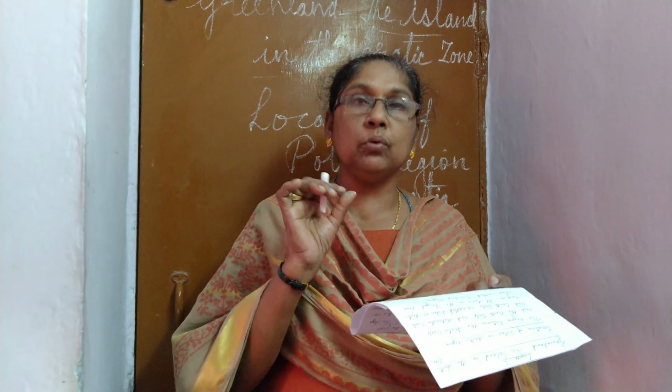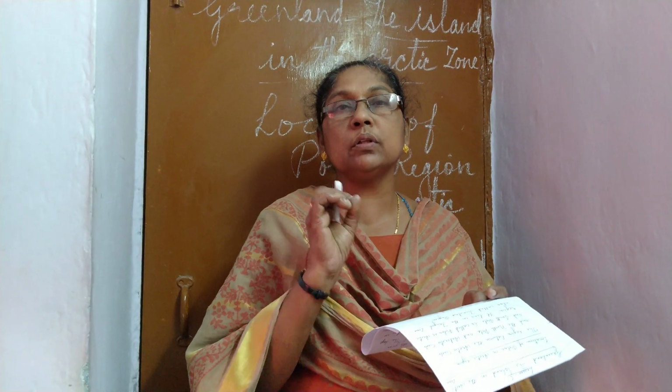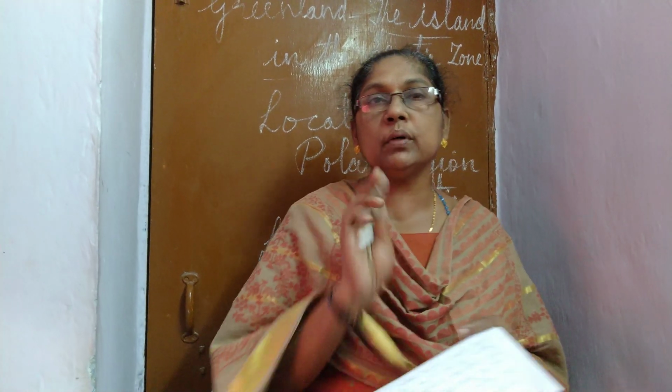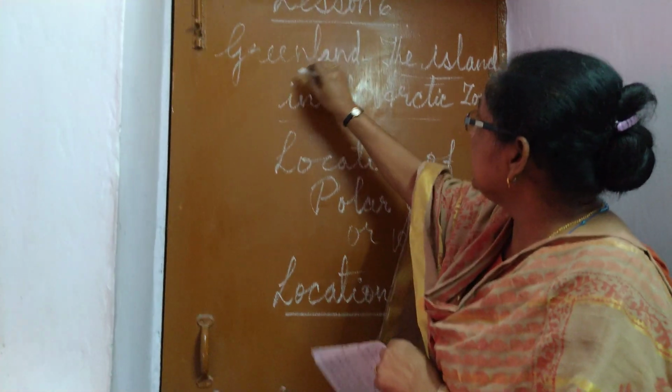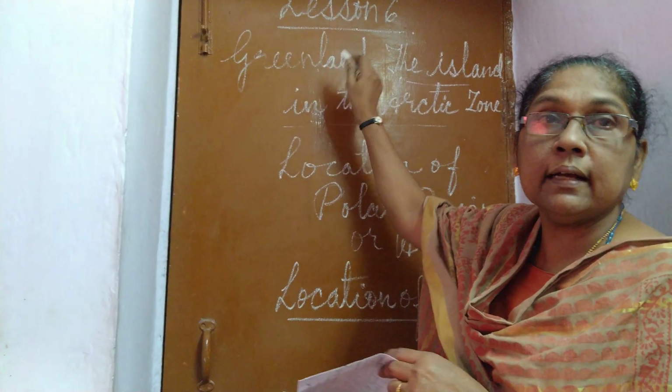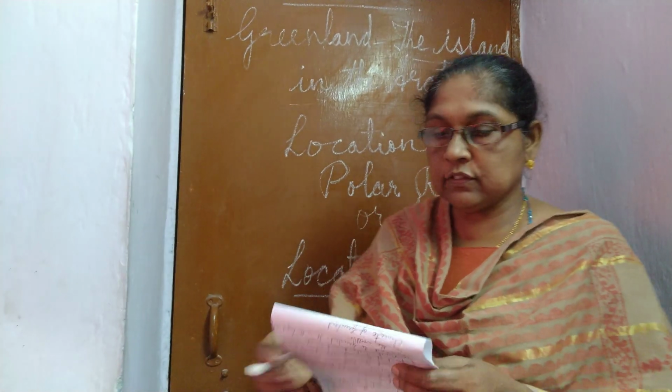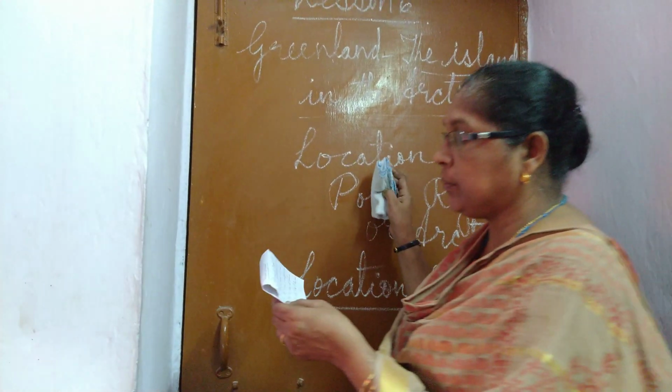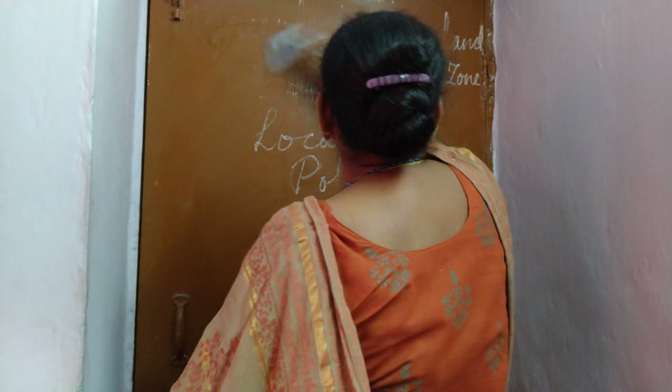So where is Greenland located? Greenland is located between the Arctic Circle and the North Pole, and it lies to the northeast of North America. The capital of Greenland is Nuuk. Two countries nearest to Greenland are Iceland and Canada. And Greenland is the largest island in the world. Now, next one, you are going to learn about the climate of Greenland.